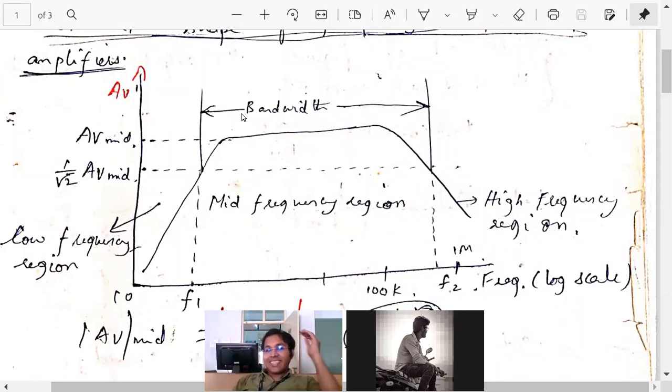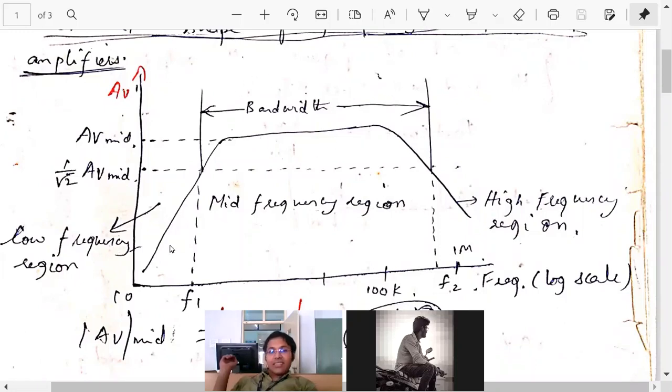Get this strongly into your head: if the question simply says find input resistance, output resistance, current gain, voltage gain, AVS, AIS, without mentioning any frequency, then you analyze for mid frequency. We considered this in all previous classes other than the last class.